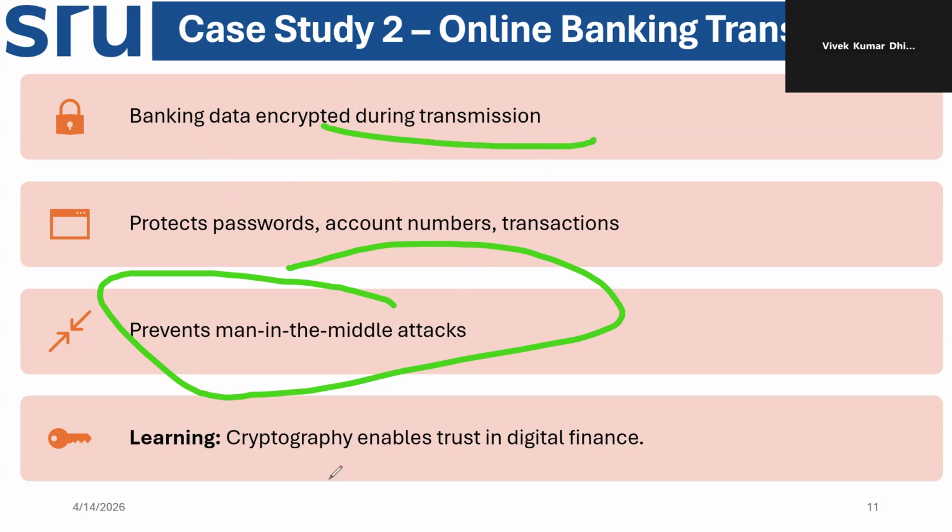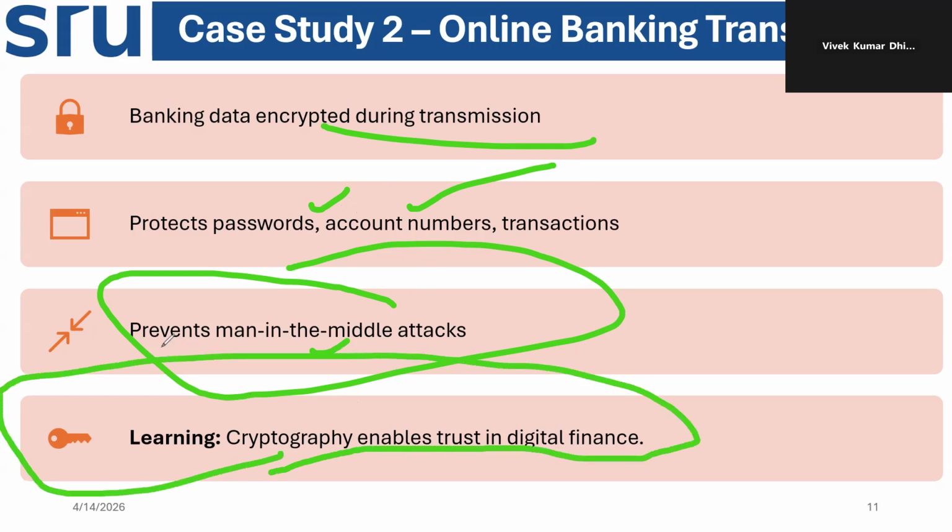In the first case we understood messaging. In the second case we understood banking data, like money transactions and other information, protecting passwords and account numbers, and preventing man in the middle. Cryptography enables trust in the digital finance system. This is the second case study. Let's understand the third case study.